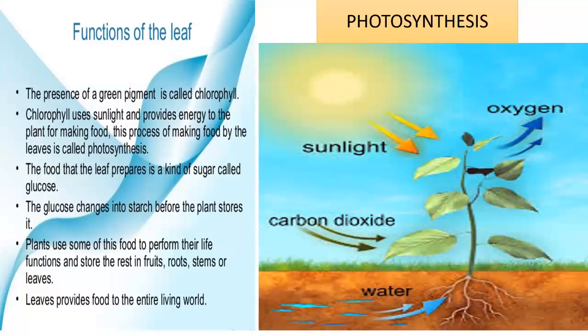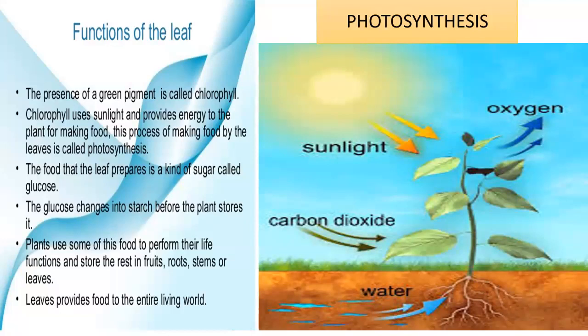In the process of photosynthesis, plants are taking water from the soil with the help of roots. Carbon dioxide, they are taking from the atmosphere. Sunlight, they are taking from the sun. And chlorophyll is already present on the surface of the leaves.